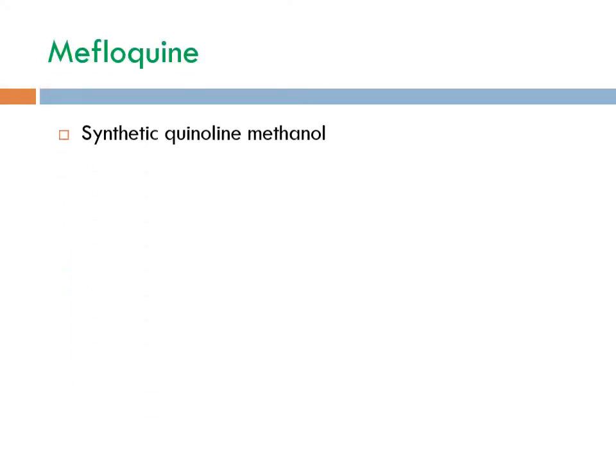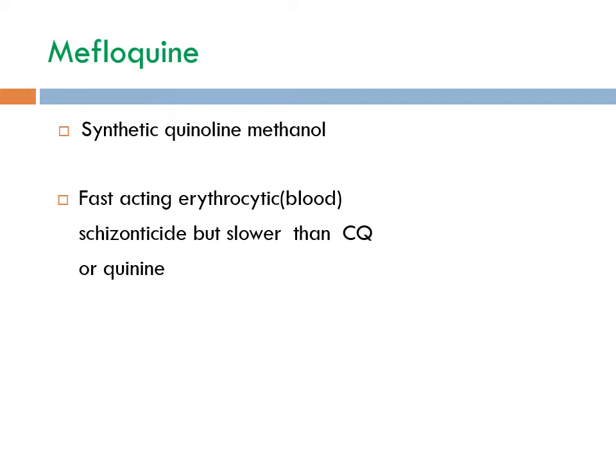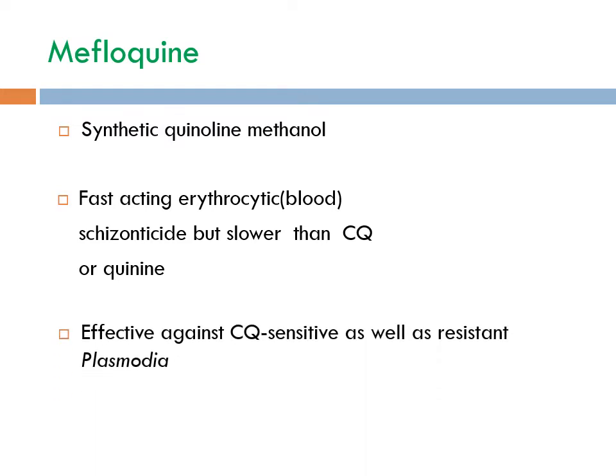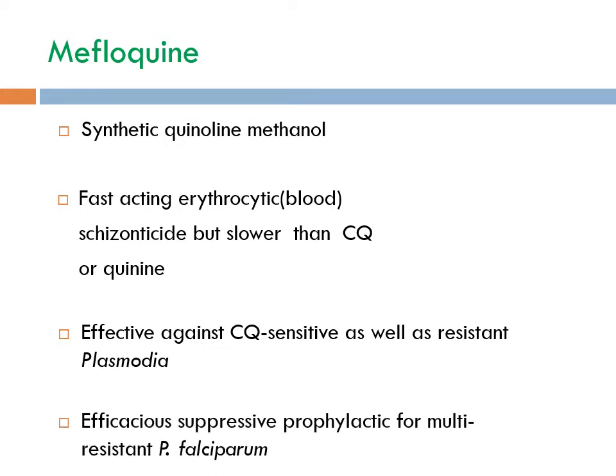Mefloquine. It is a synthetic quinoline methanol which was introduced during World War II. It is a fast-acting erythrocytic schizonticide, but the action is slower than chloroquine or quinine. It is effective against chloroquine sensitive as well as resistant strains of Plasmodium, and it is an efficacious suppressive prophylactic for multi-resistant P. falciparum.